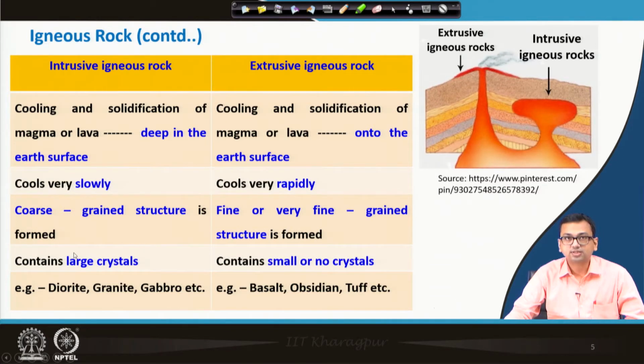Another difference is that intrusive igneous rock contains large crystals, whereas extrusive igneous rock contains small or no crystals. Examples of intrusive igneous rocks are diorite, granite, gabbro, and extrusive igneous rocks are basalt, obsidian, tuff, etc. This picture clearly indicates the difference.